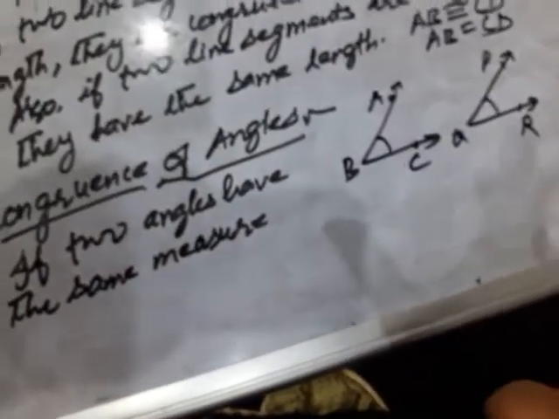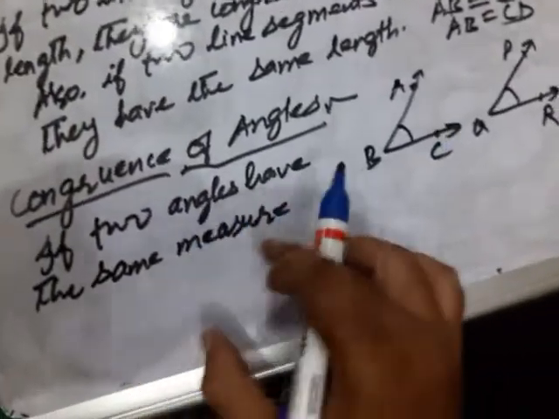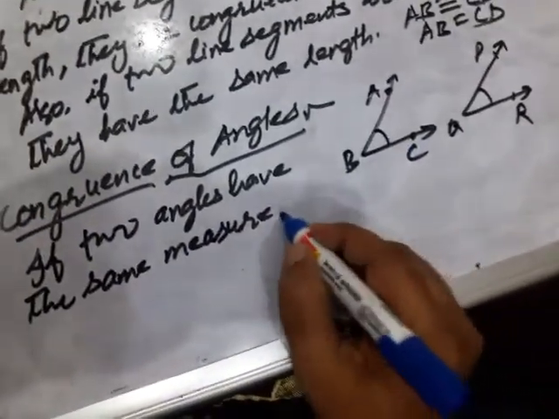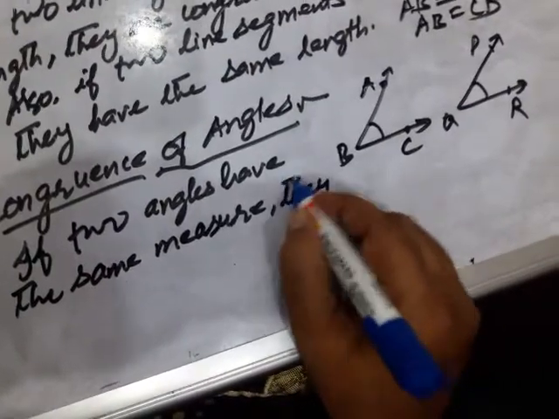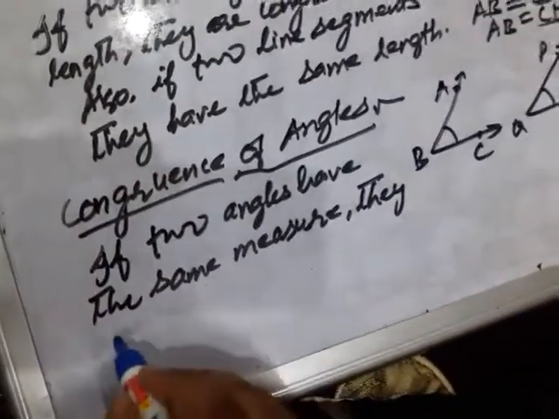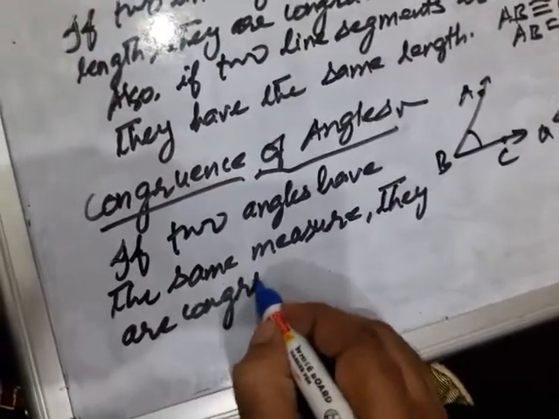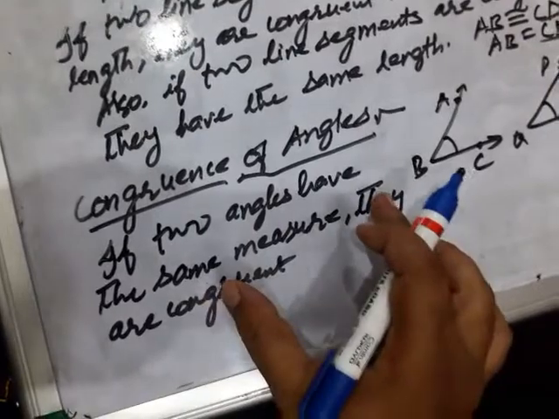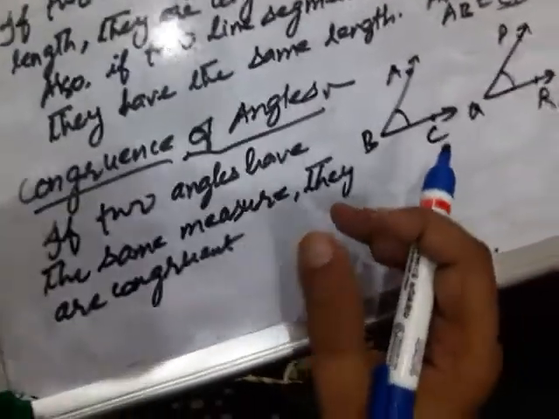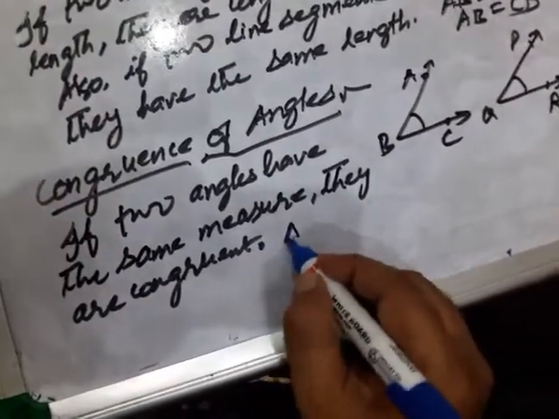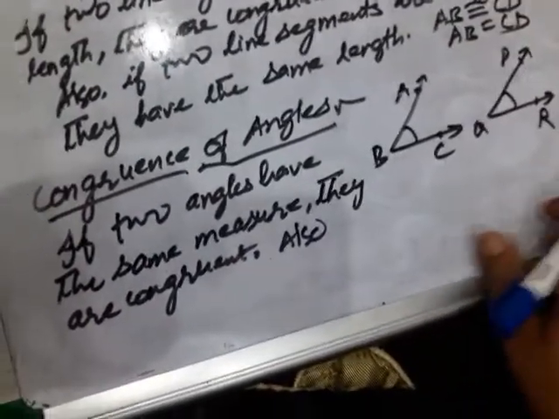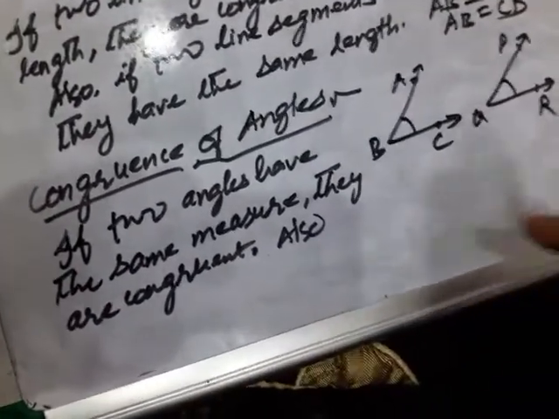Measure means measurement, that is this opening of the angle, you can say map. If two angles have the same measure, they are congruent. Conversely, you can say if they are congruent, it means their degree measures are same.